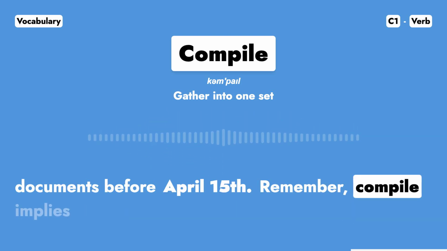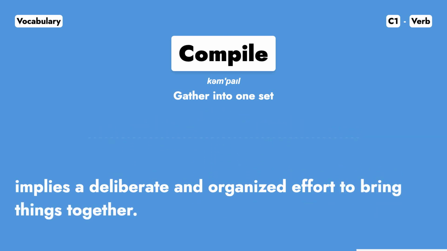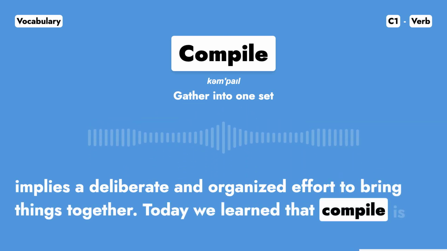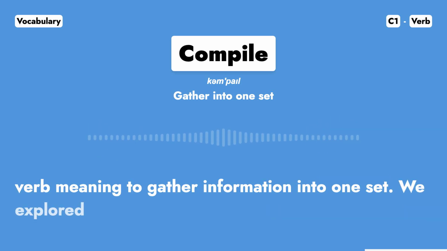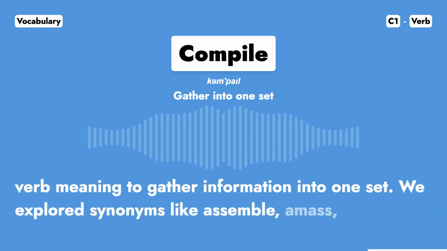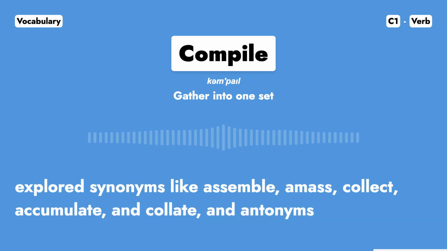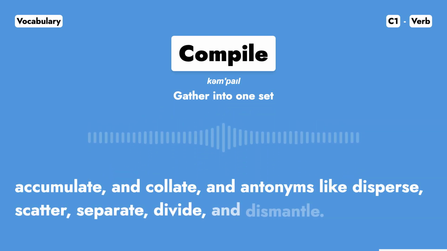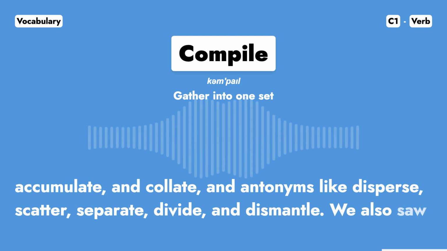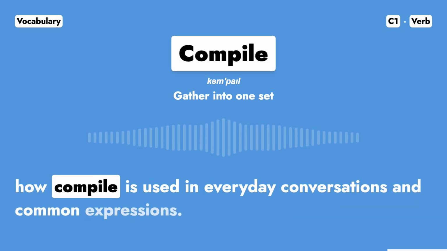Remember, compile implies a deliberate and organized effort to bring things together. Today we learned that compile is a verb meaning to gather information into one set. We explored synonyms like assemble, amass, collect, accumulate, and collate, and antonyms like disperse, scatter, separate, divide, and dismantle. We also saw how compile is used in everyday conversations and common expressions.